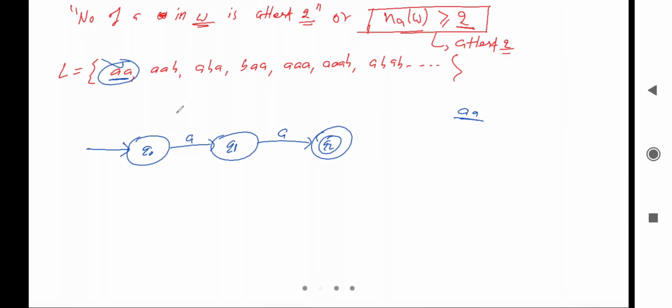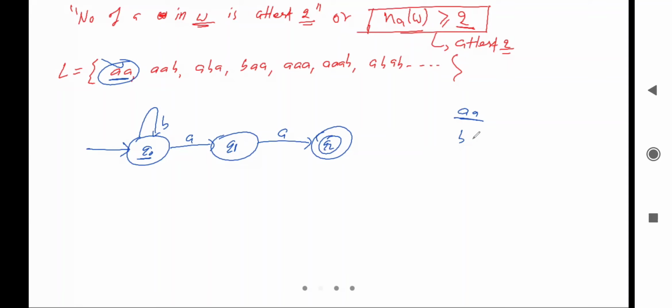Yes. What about the next thing? Next we'll observe that there is a dead configuration at q naught due to the transition of b. So can I take the loop of b here? So we'll observe the pattern. In the starting there can be any number of b's possible.